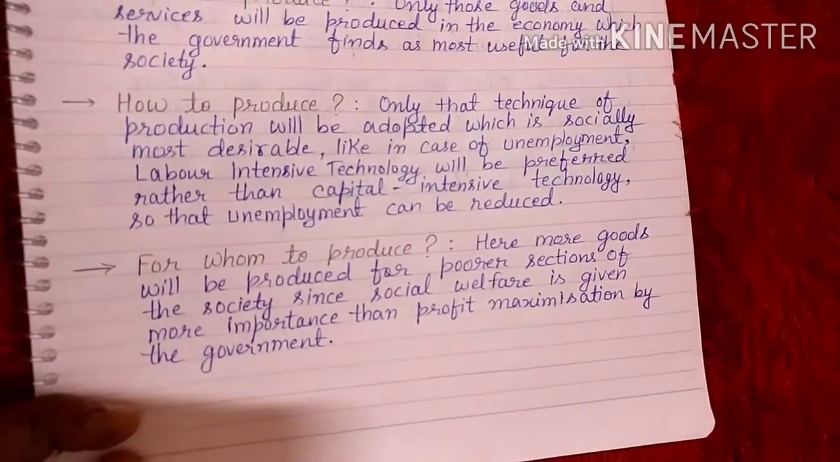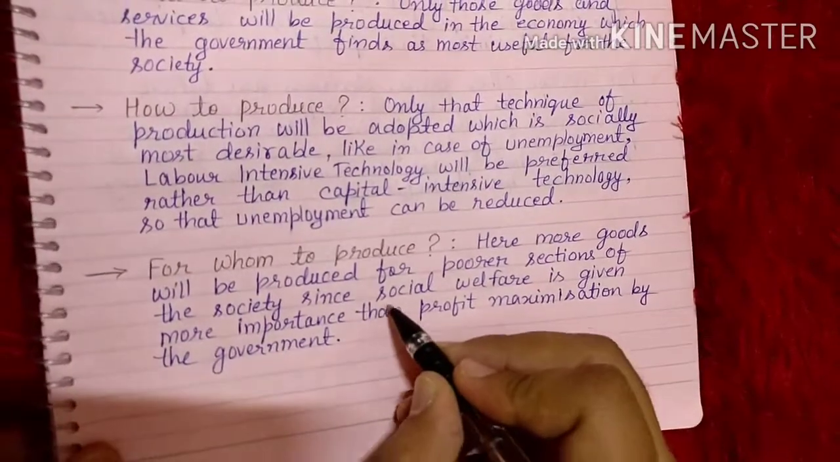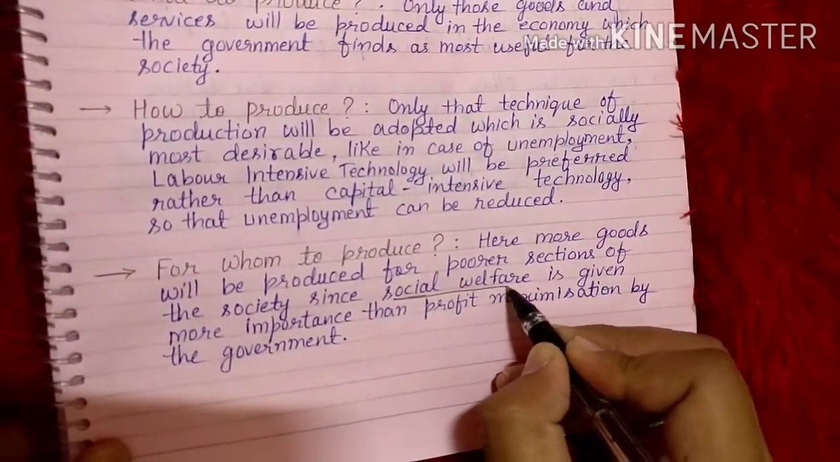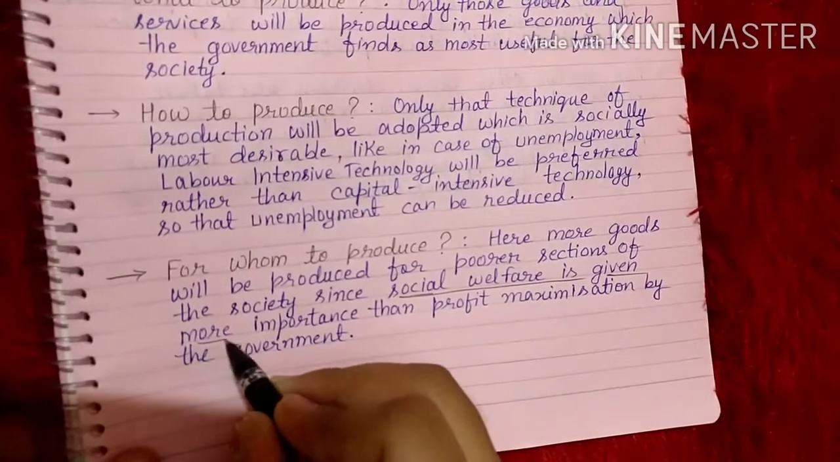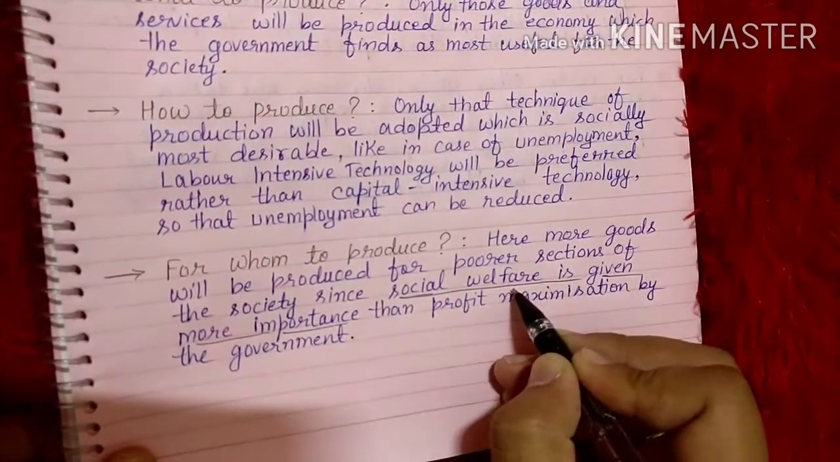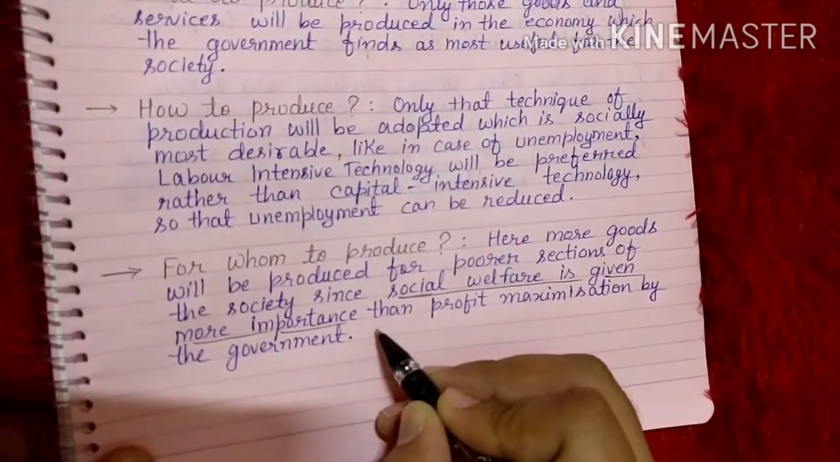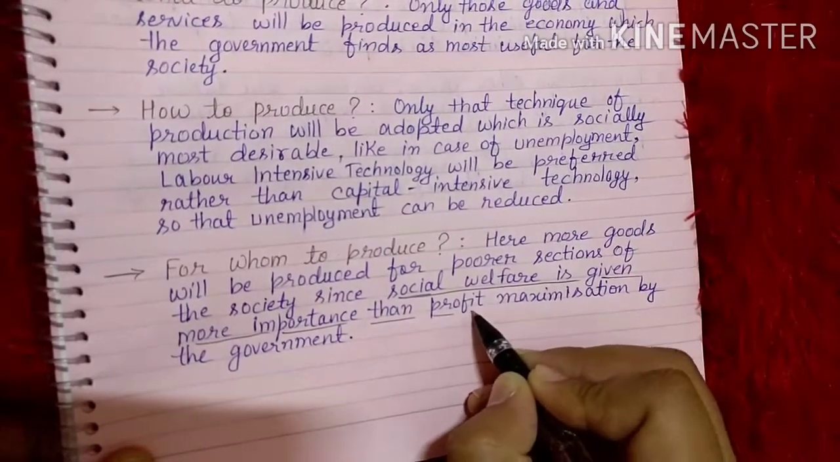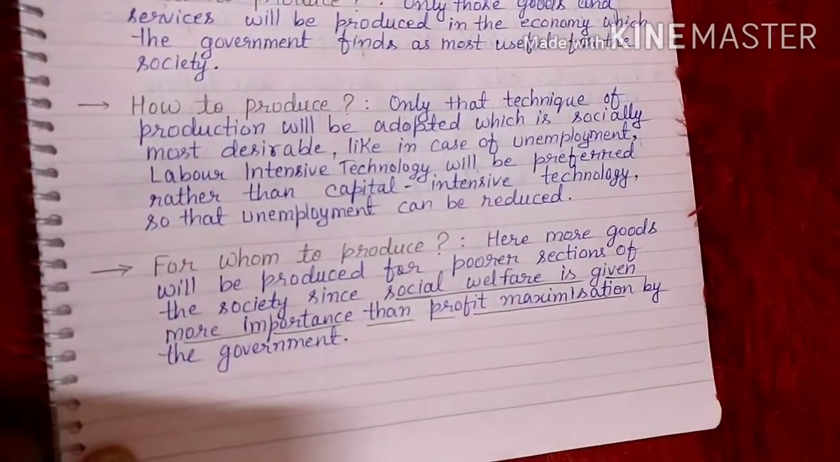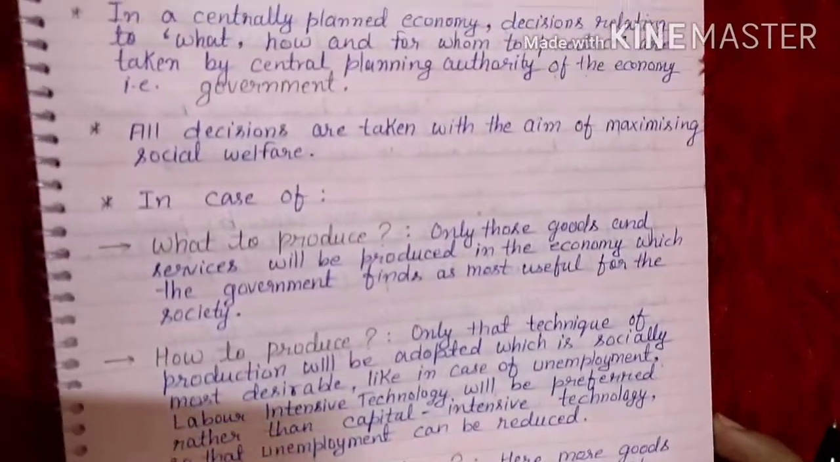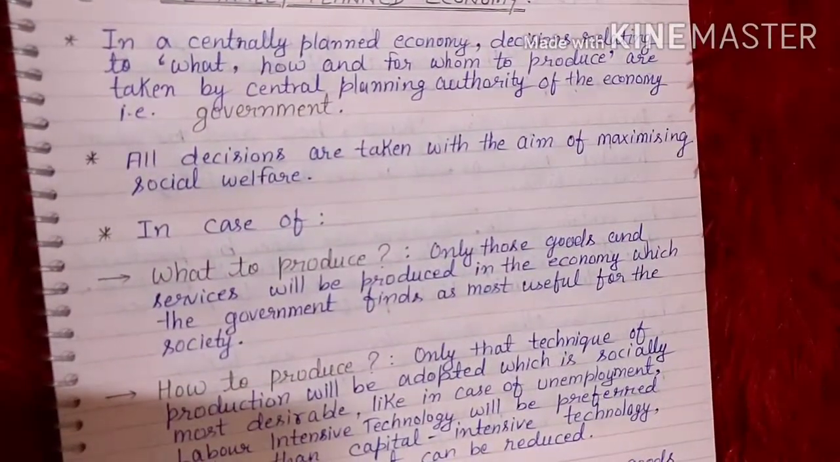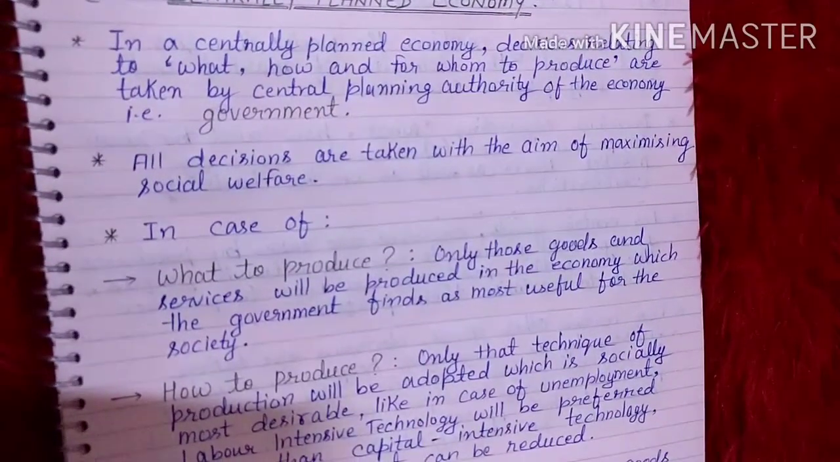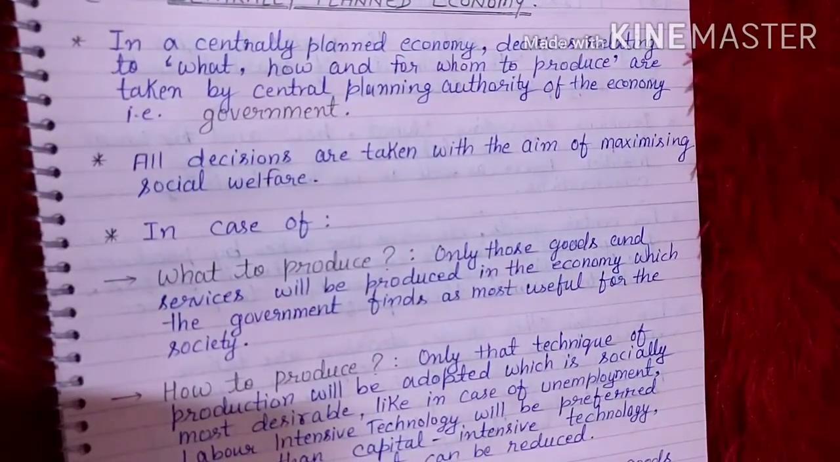Again I'm putting this point. Social welfare of the society is given more importance, compared to profit maximization by the government. Clear? So these are the solutions given in a centrally planned economy to the central problems of the economy. Clear?